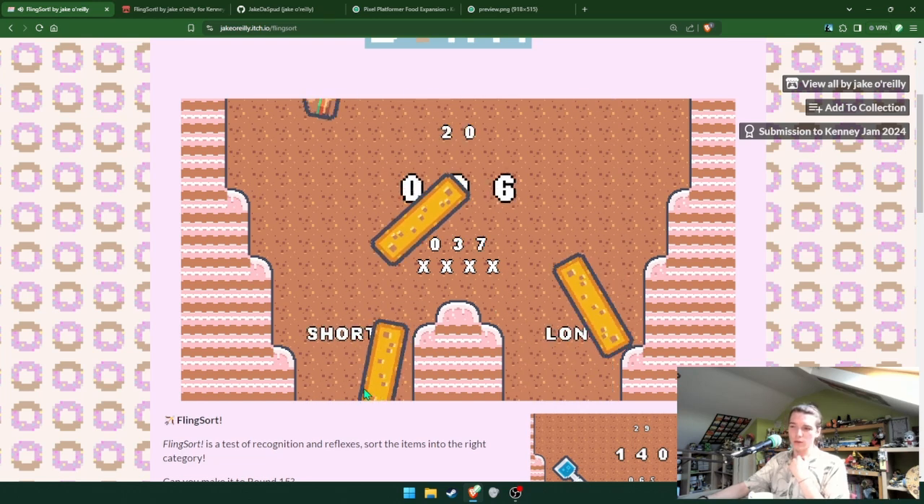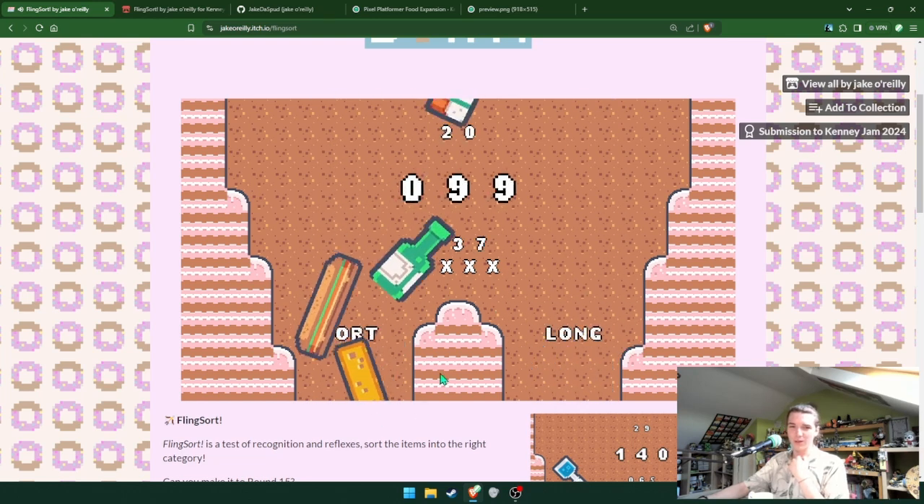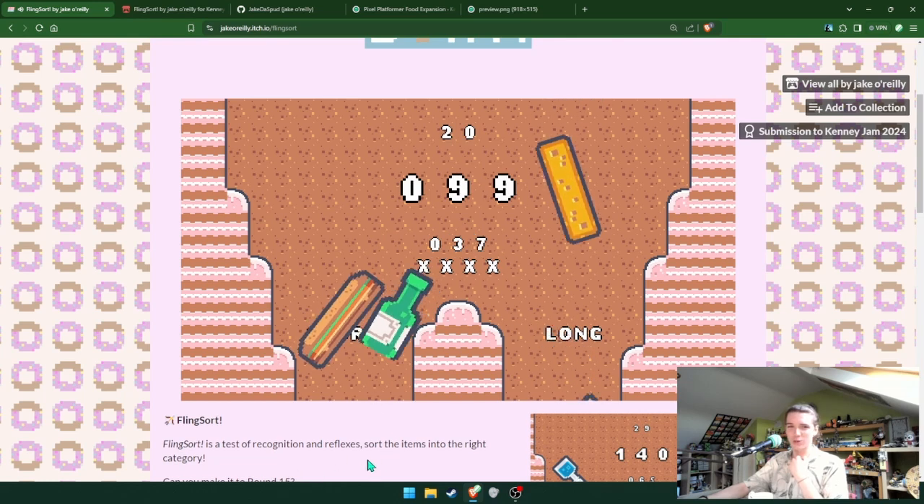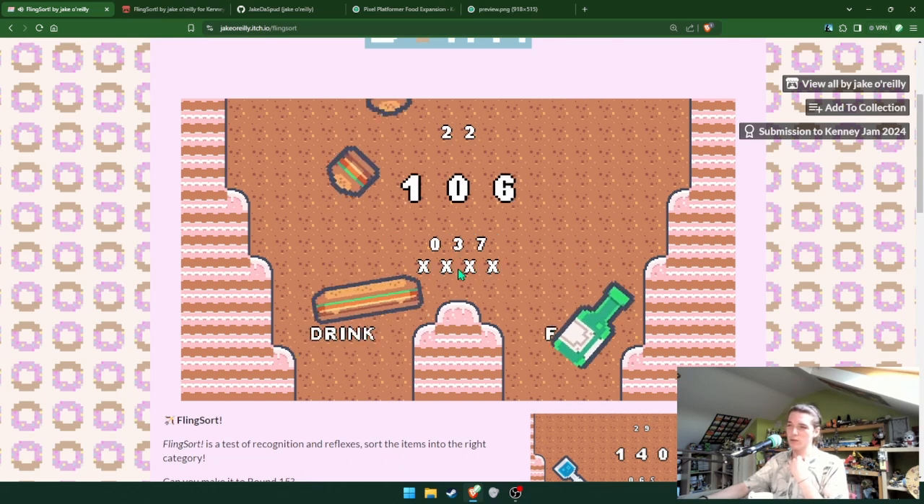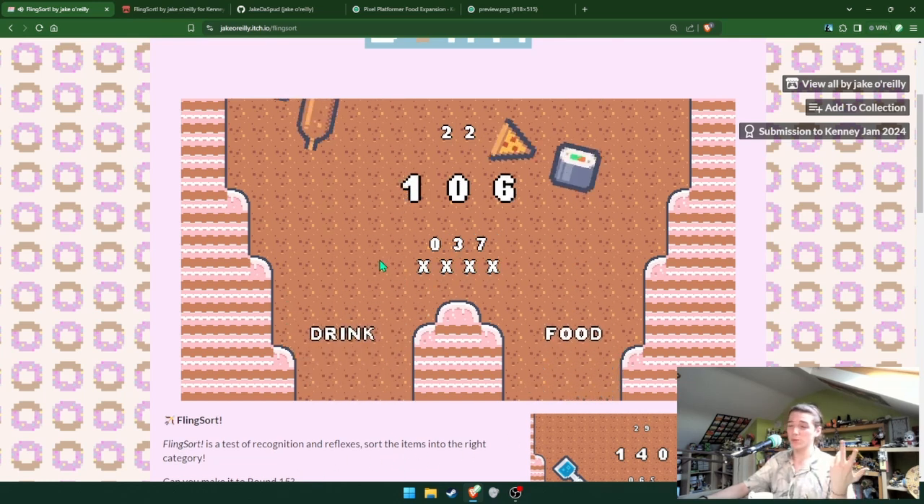Also, you can see the collider's a little too close for the really long items. You can see them popping out of existence. They're just here. But yeah, this is the game. It goes up to 999. The real counter keeps going up, but whatever.